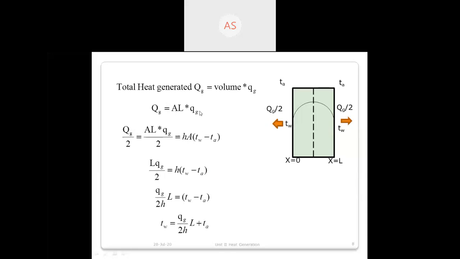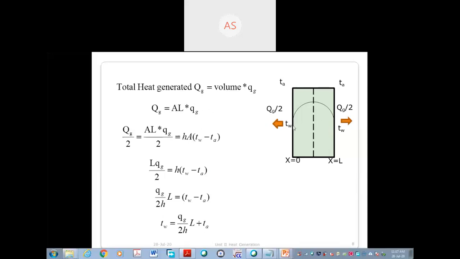Now see here, suppose this is the total heat generated. QG is equal to qg times A L. How has this come? Capital QG is the total heat generated, small qg is the heat generated per unit volume. If you multiply it by volume, now see, suppose this is the area of cross section.